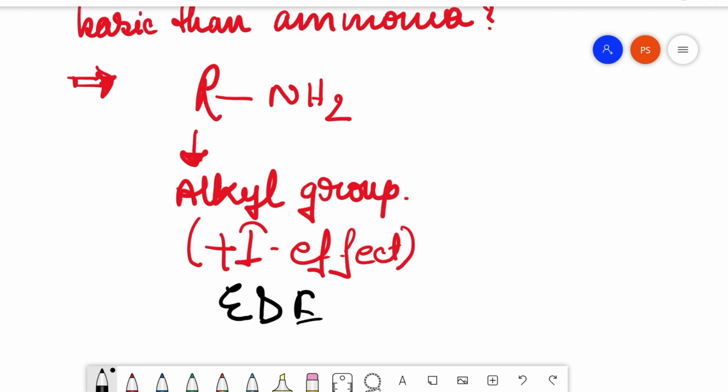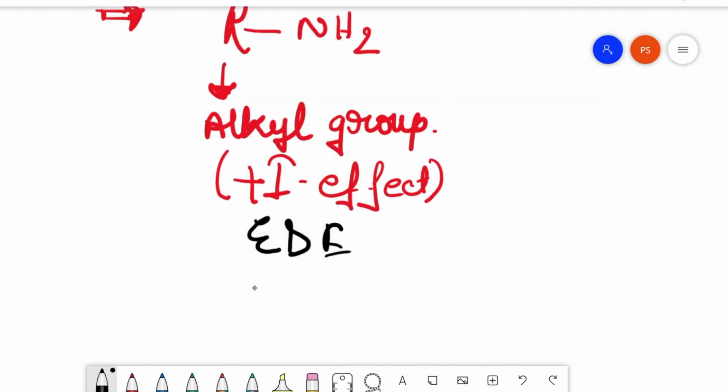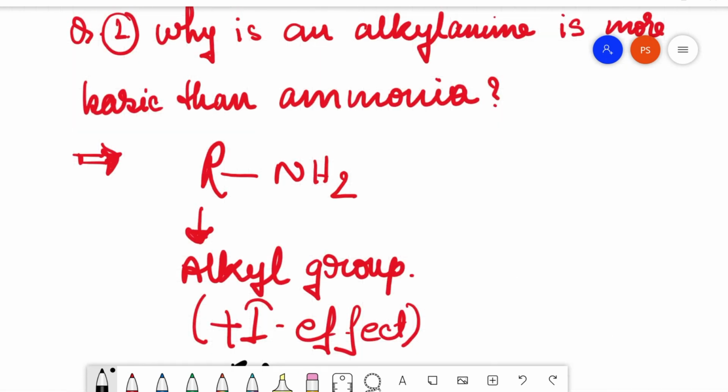So the alkyl group is an electron pushing group, meaning this alkyl amine, through this sigma bond, pushes the sigma electron density more towards the nitrogen atom, which already contains a lone pair of electrons.